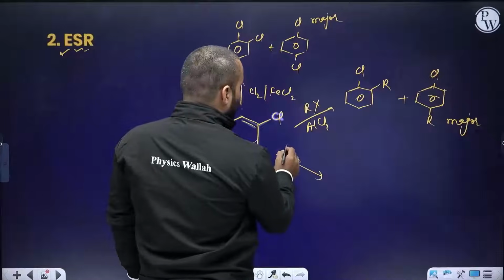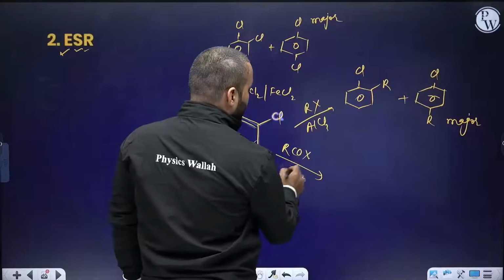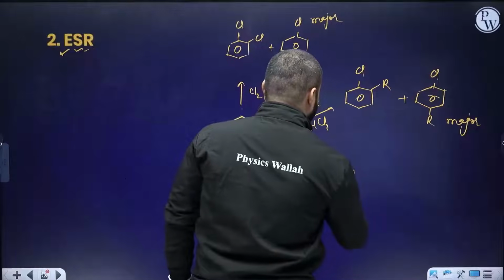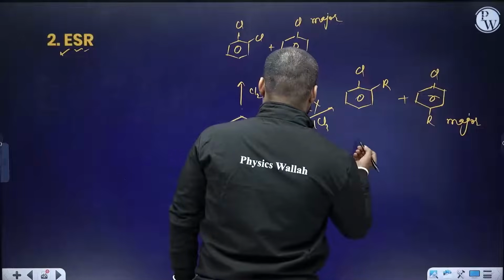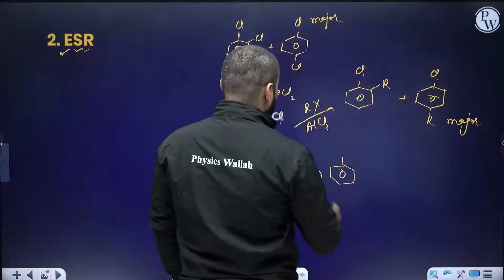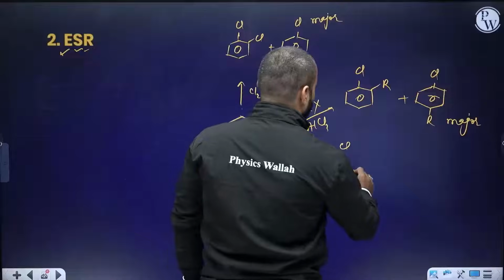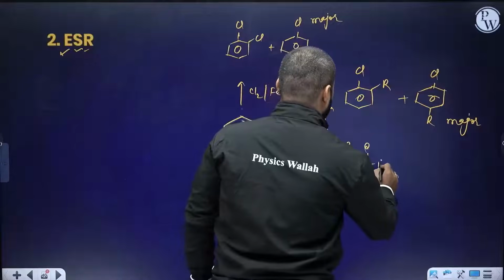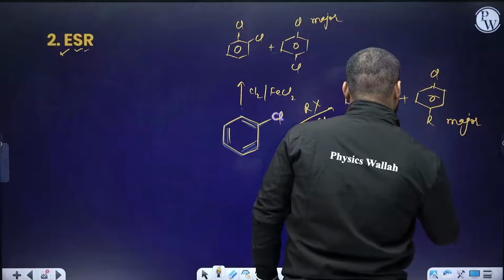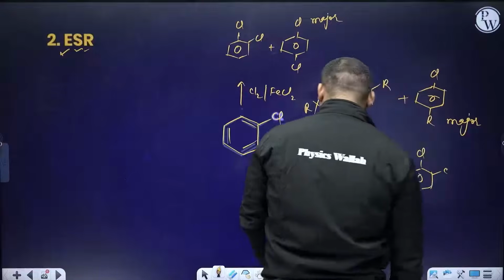I can do RCOX in the presence of AlCl3. This is known as Friedel-Crafts acylation. I can have chlorine already present, and on the ortho position C double bond O R, plus on the para position Cl, para.